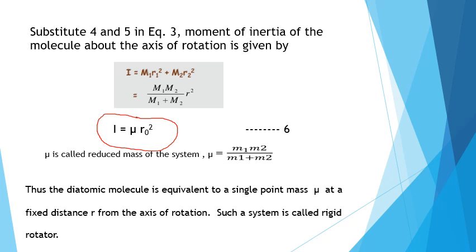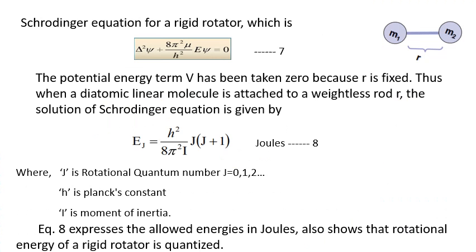Here mu is called the reduced mass of the system, that is the product of masses by sum of the masses, m1 m2 by m1 plus m2. Thus the diatomic molecule is equivalent to a single point mass mu at a fixed distance R0 from the axis of rotation. This type of system is considered as a rigid rotator.